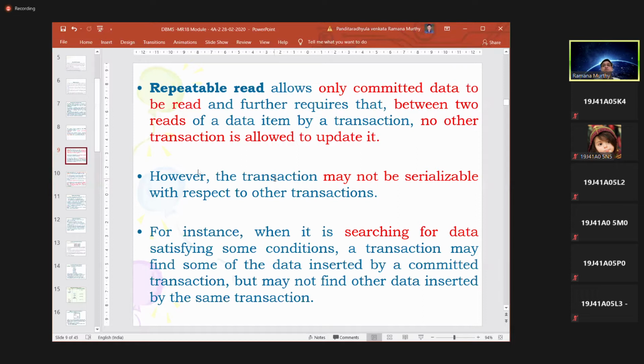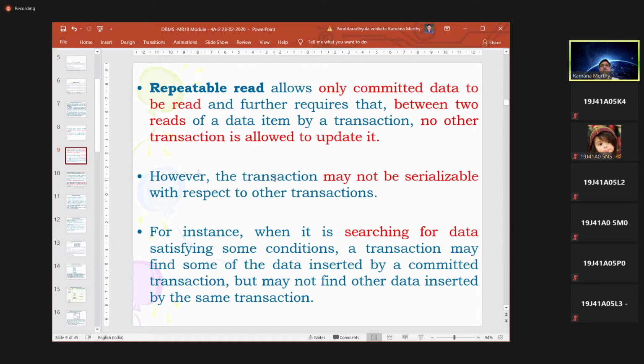One read statement may be at the beginning, one may be in the middle, and one may be at the end of the transaction.